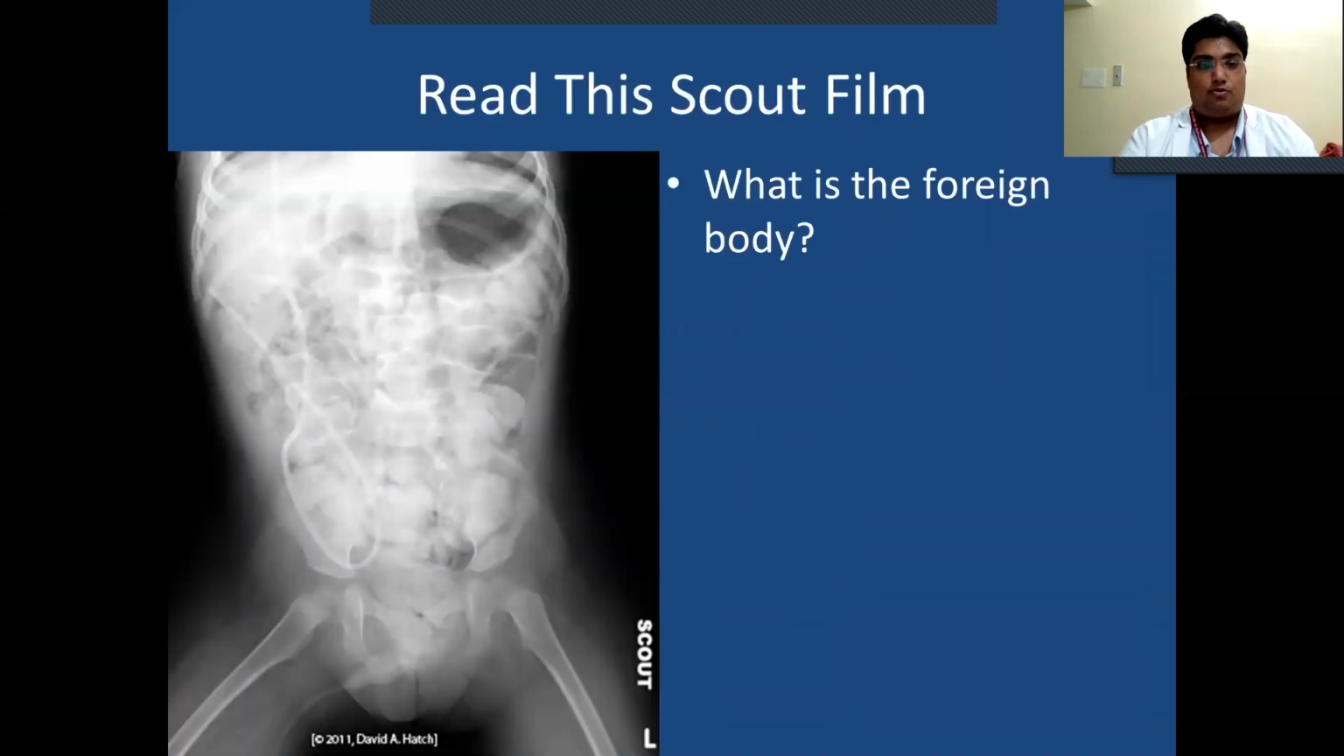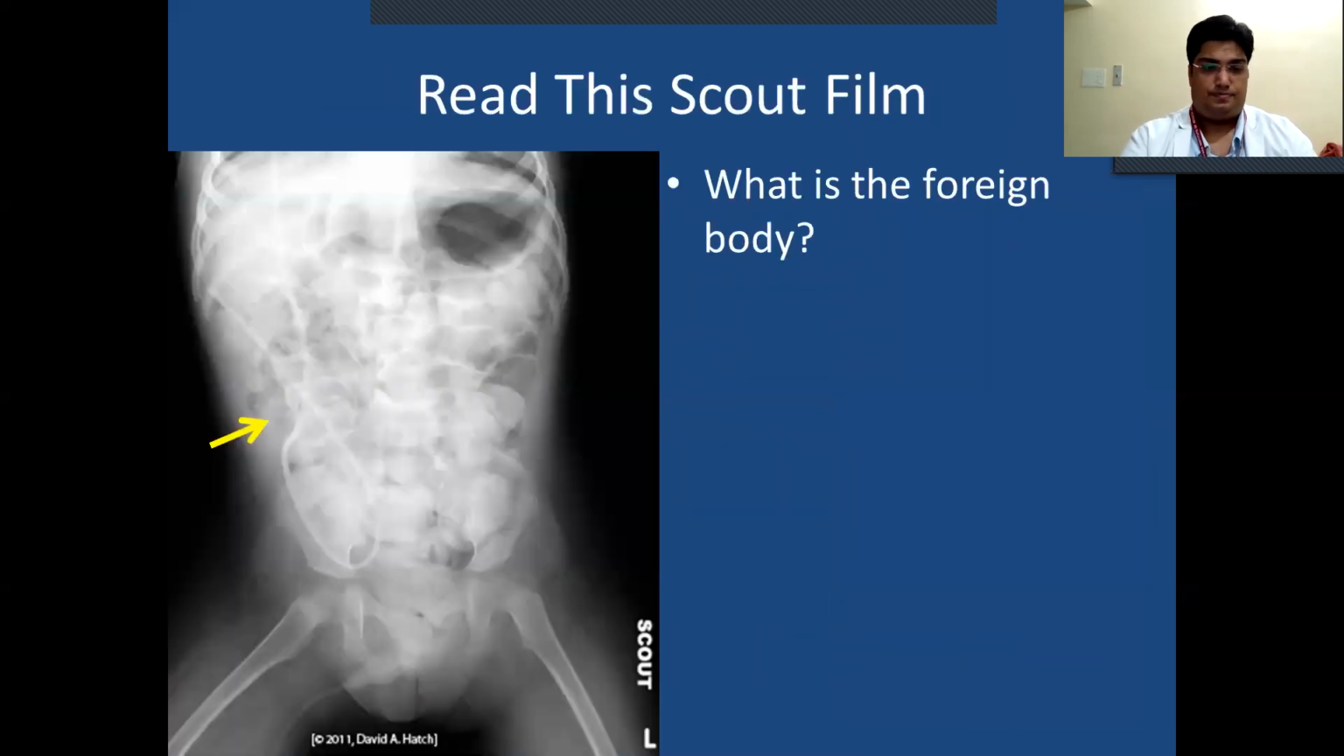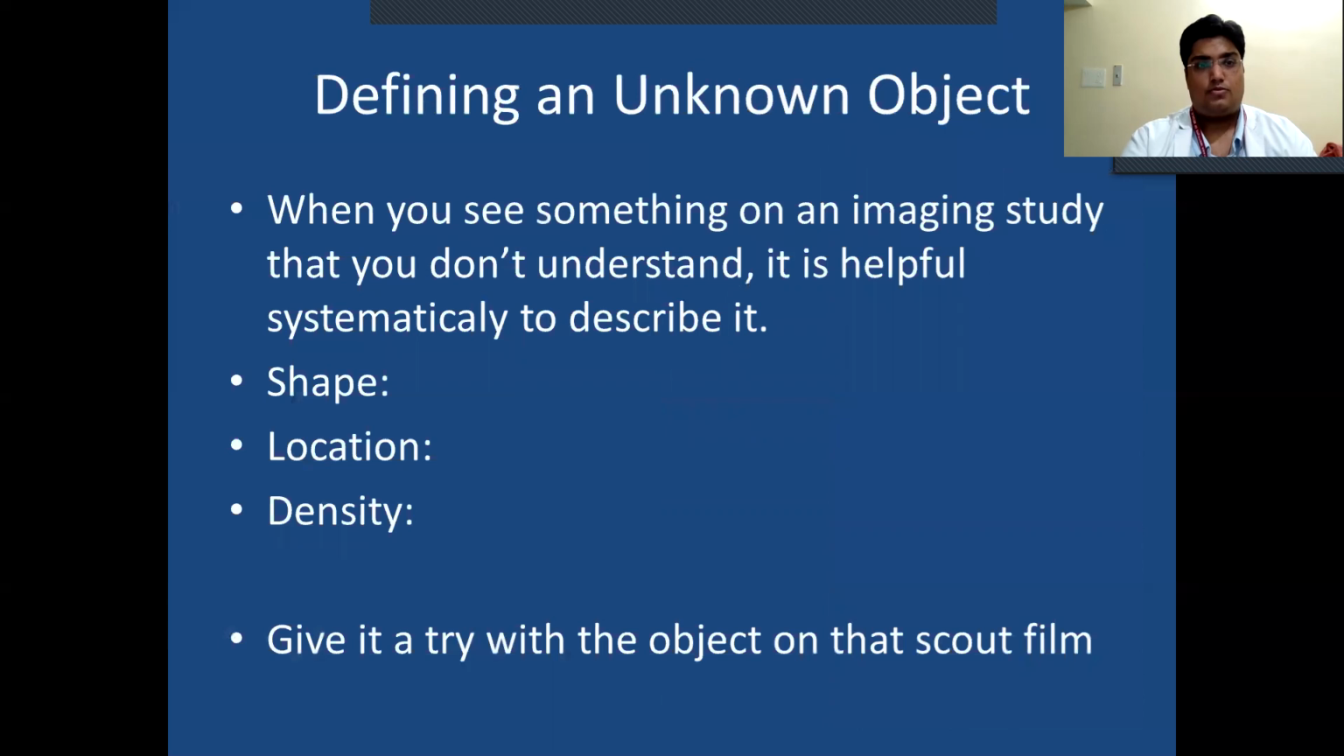Read this film. What is that foreign body? Defining an unknown object. When you see something on an imaging study that you don't understand, it is helpful to systematically describe the shape, location, and density. Give it a try with the object on that scout film.